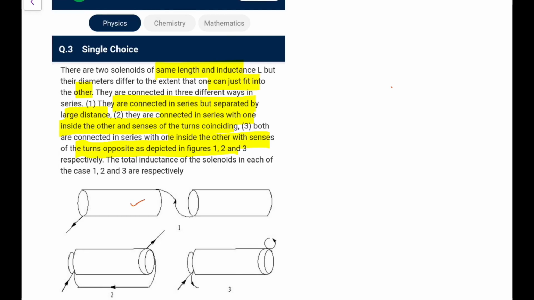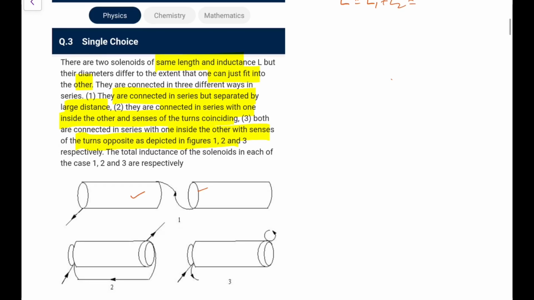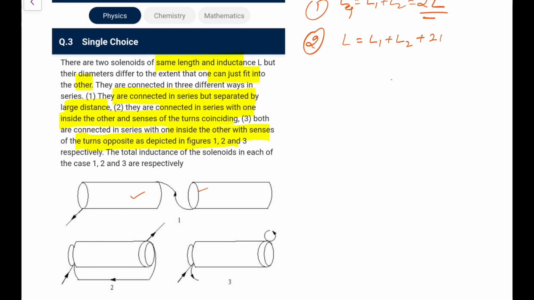You can see the first photo is a regular series combination. So in the first photo you can directly say L is L1 plus L2, so the equivalent would be 2L in the first one. Now in the second and third, because the mutual inductance will also come up, the formula you will use is L1 plus L2 plus 2 times the mutual inductance between them.